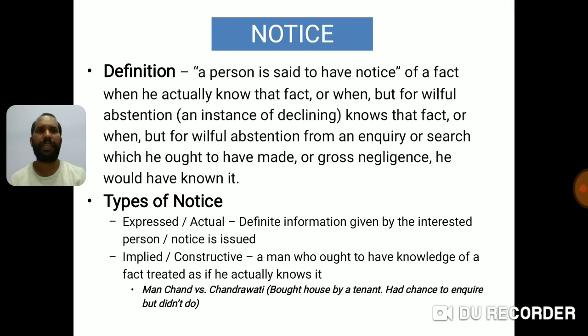Abstention means an instance of declining. I'll repeat the definition. A person is said to have notice of a fact when he actually knows that fact, or when, but for willful abstention from an enquiry or search which he ought to have made, or gross negligence, he would have known it. So this is the definition of notice.